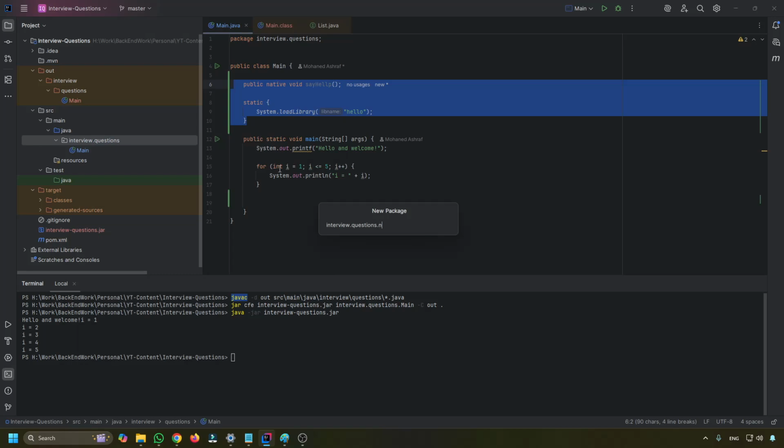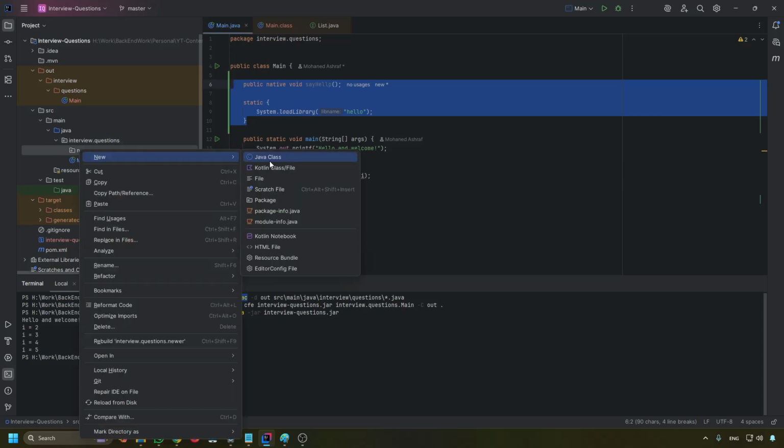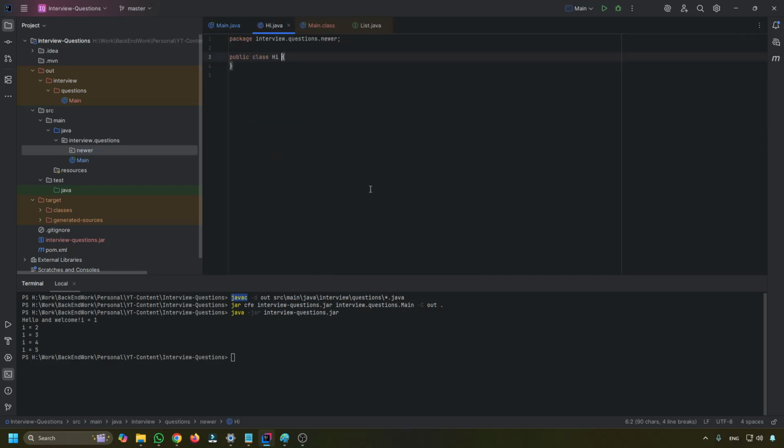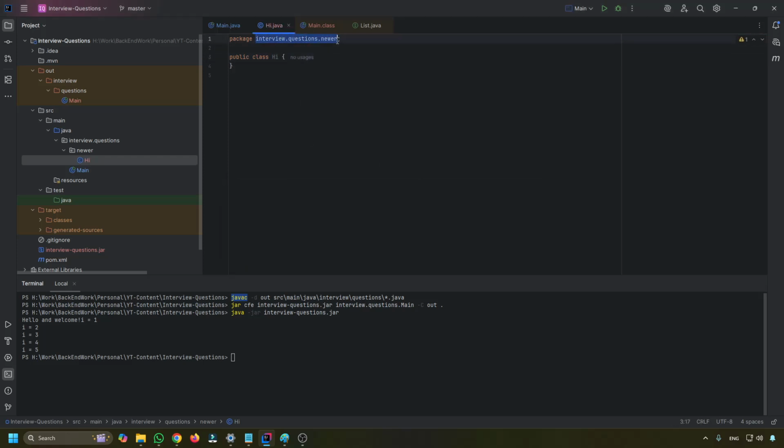So let's say new. Since new is a reserved word, you say newer, and now we have a new package here. If we're trying to make any class, I'm just going to name it high. I'll not add it. It will find out the new package, which is newer. So now you have a newer package, and you have another package which is interview.question.